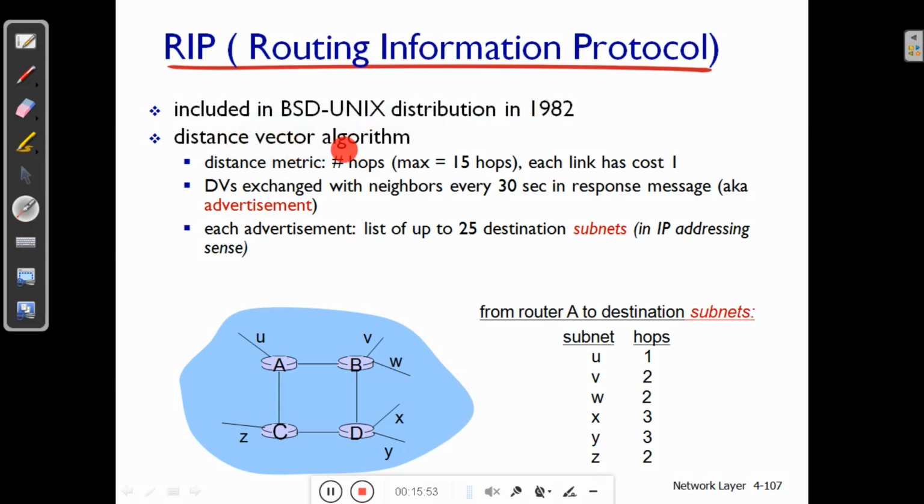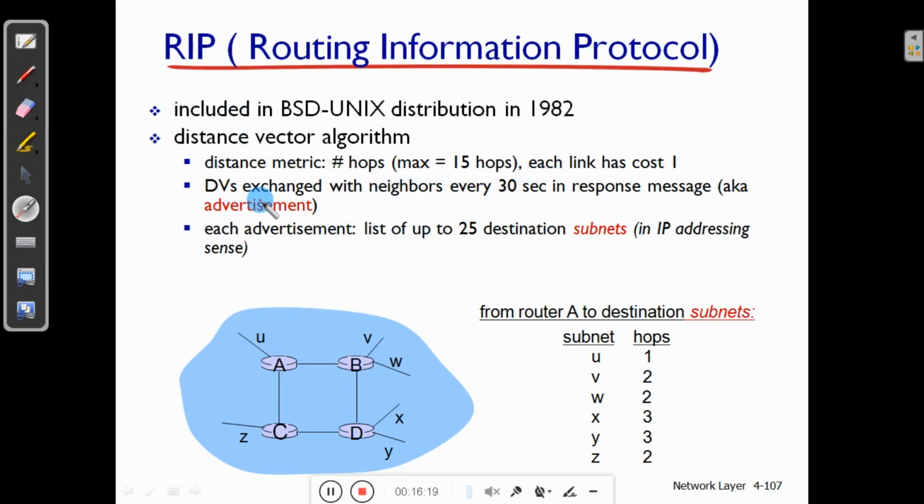It makes use of metrics. There are different metrics used by different protocols, like bandwidth, cost, delay, etc. RIP makes use of hop count, and the maximum hop count is 15. After that, the link will be defined as unreachable.